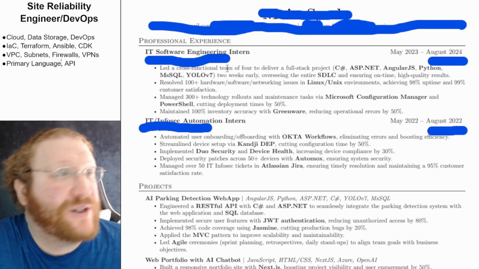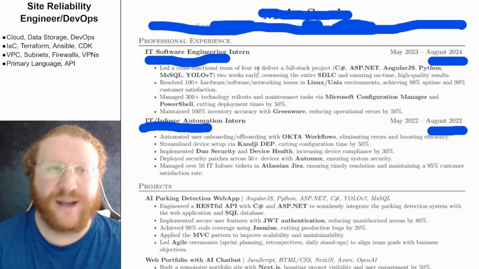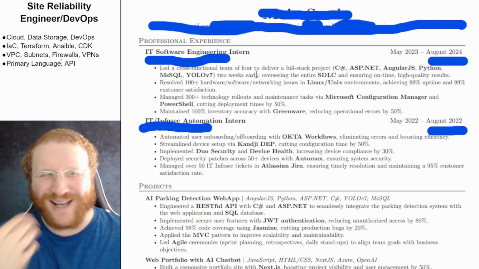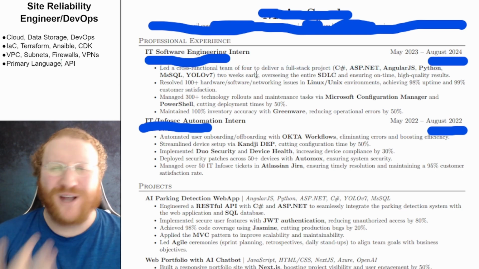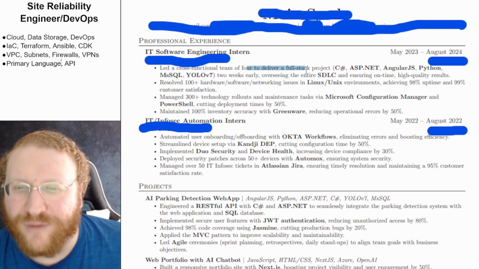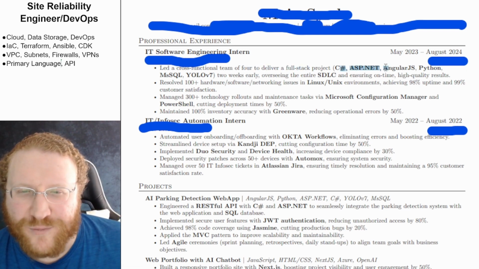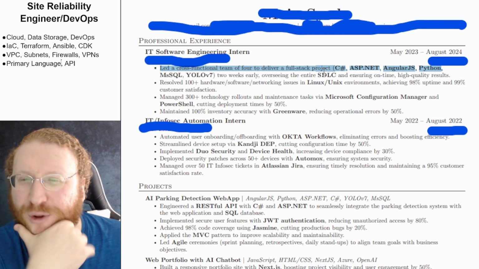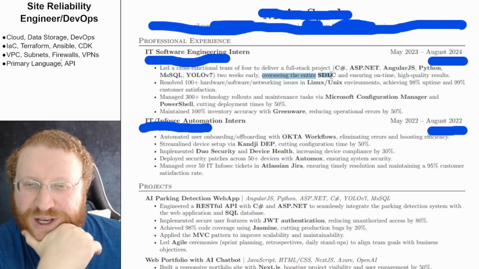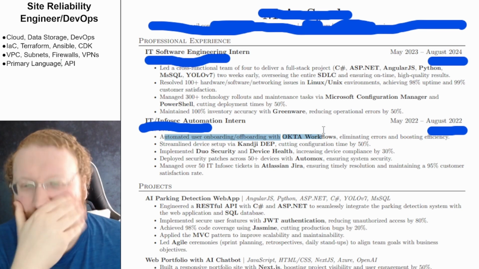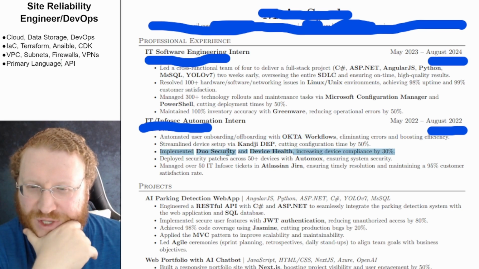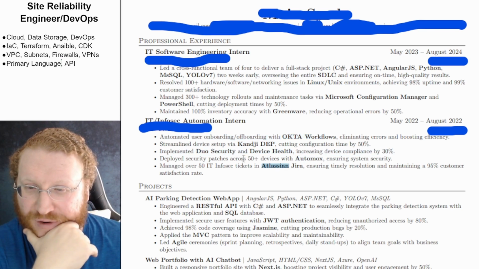Led a cross-functional team. Cross-functional, again, I know I say it a lot, but that's not usually for software engineer type positions. Delivered a full-stack project. Okay, this shouldn't be bolded. 2 weeks early, overseeing the SDLC, on-time, quality, network, Linux, Unix. Okay. Manage computer technology, PowerShell, Green Whale, automated user, Kenji, Duo Security, AutoMix, Atlantean, Jira.